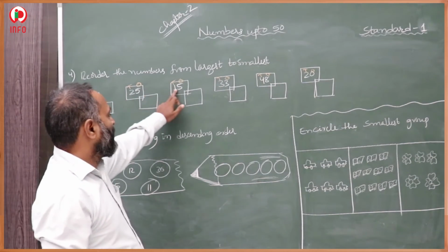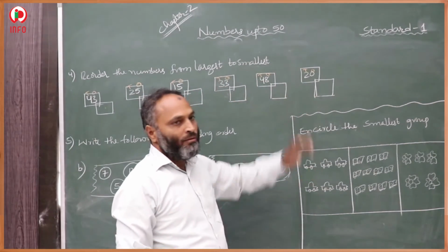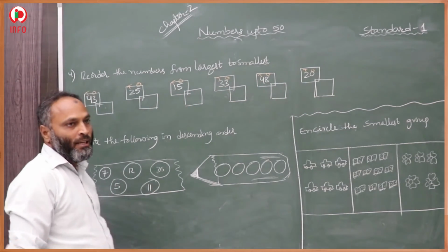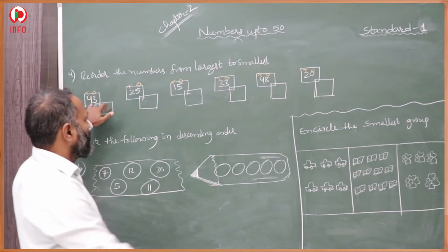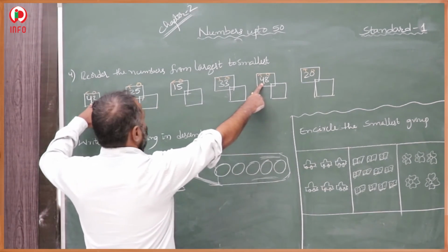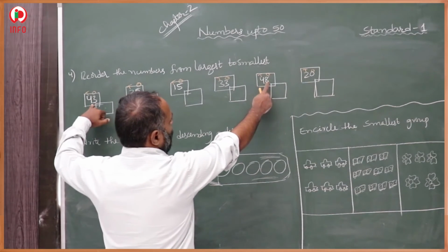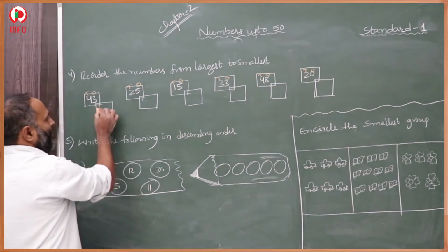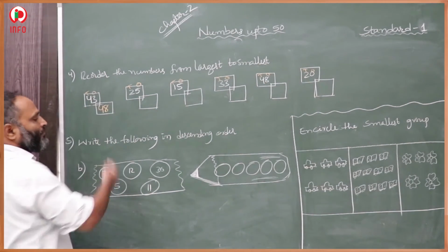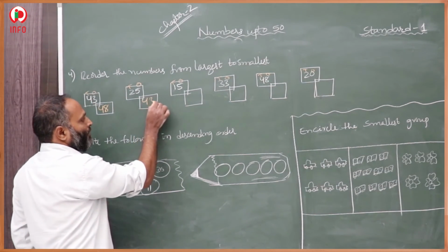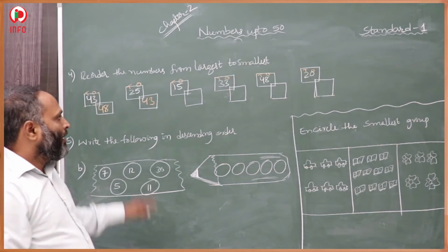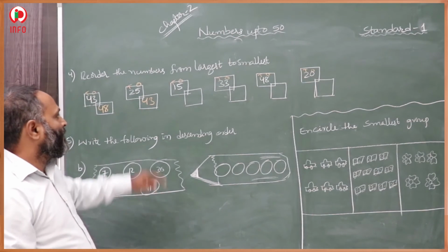The tens digits are 4, 2, 1, 3, 4, 2. Here 4 is the bigger one. 4 is there in two numbers, between 43 and 48. 48 is bigger, because 8 is bigger. And 43 is a little bit smaller than 48. So 48 first, then 43.